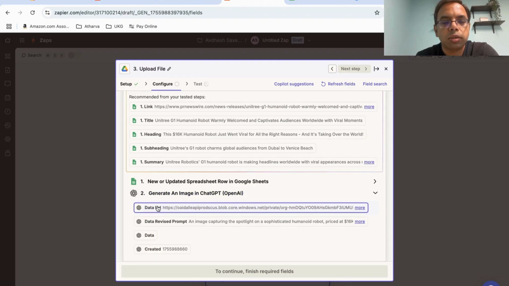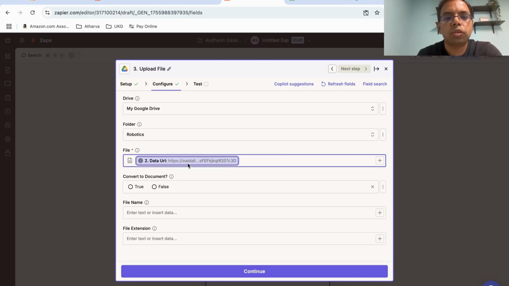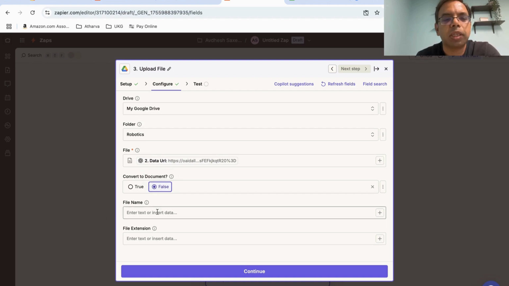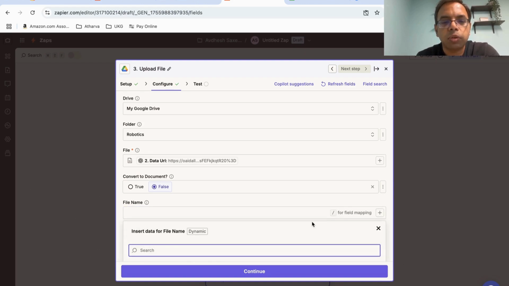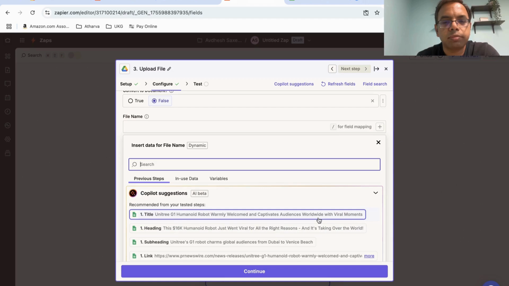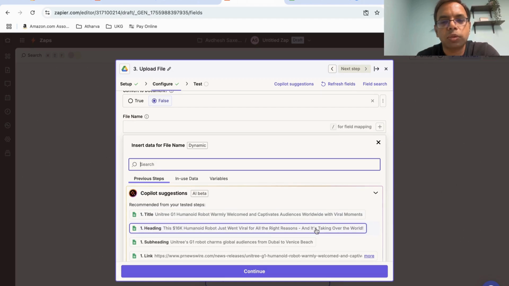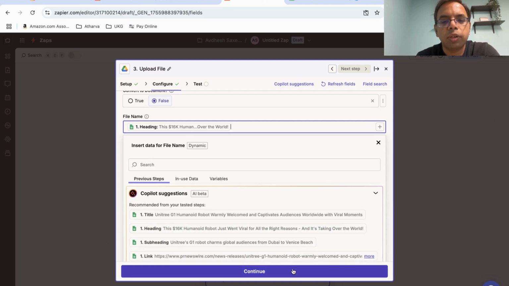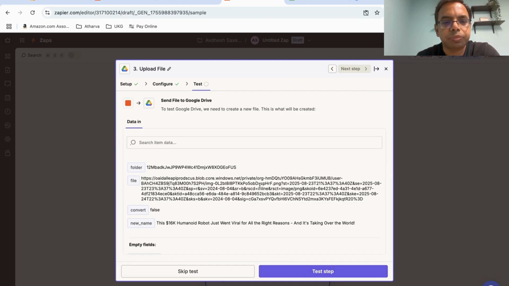Okay, only once you have to select convert to document, false, we want it as an image. Okay, file name, what we will do is we will use the heading as the image name, so that way we'll be able to map.